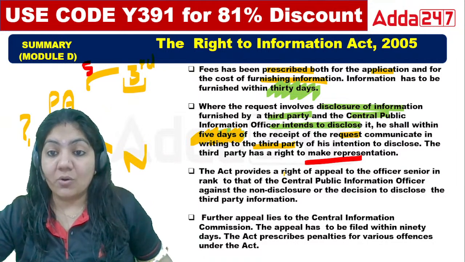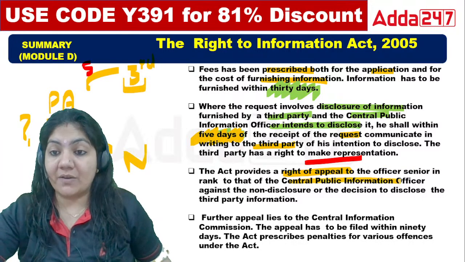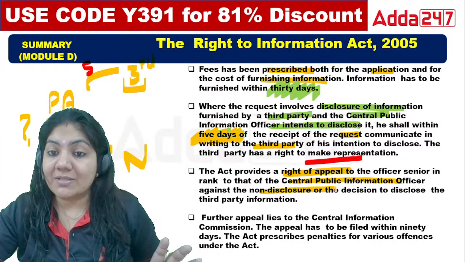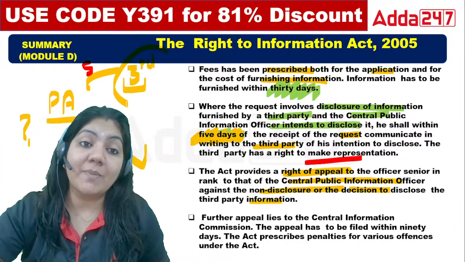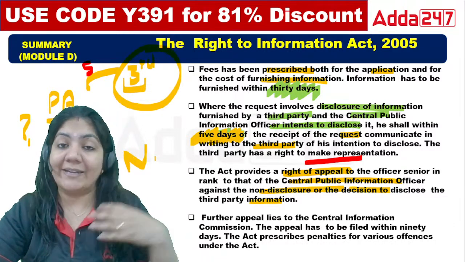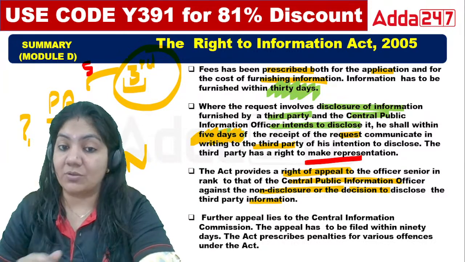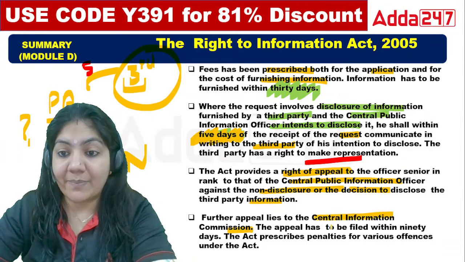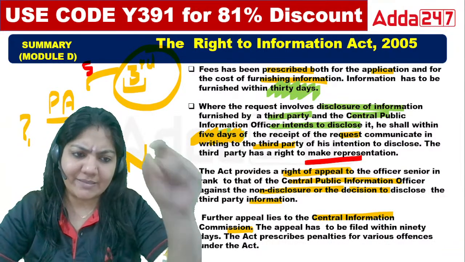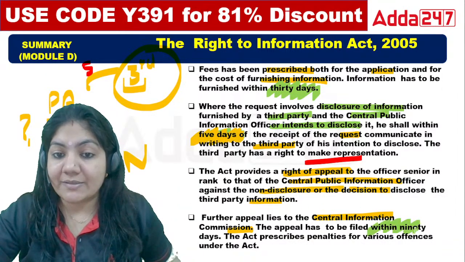The Act provides the right to appeal to an officer senior in rank to the Central Public Information Officer against non-disclosure or the decision to disclose third party information. It means if the third party does not give the information, we have a right to appeal in that case also. Further appeal lies to the Central Information Commission. The appeal has to be filed within 90 days. This is again important.